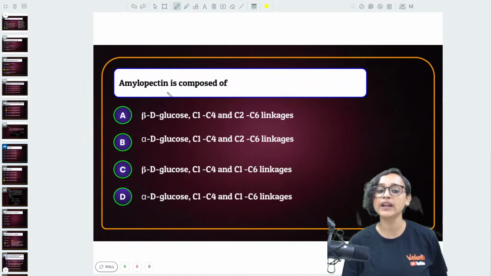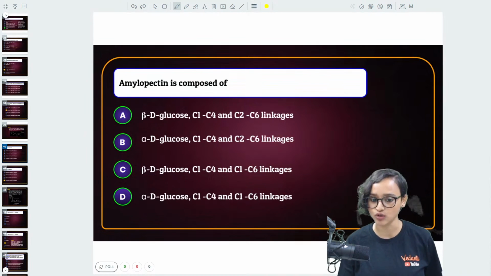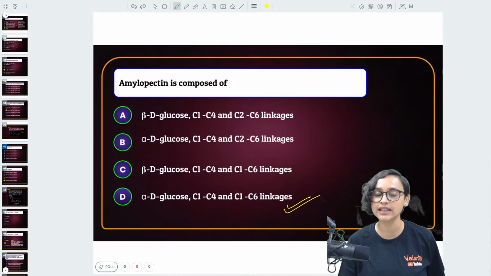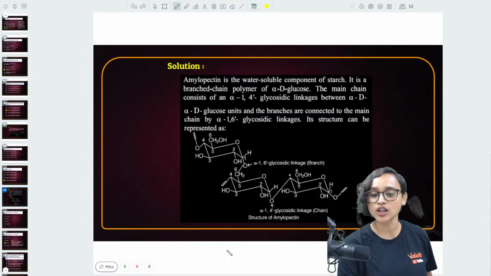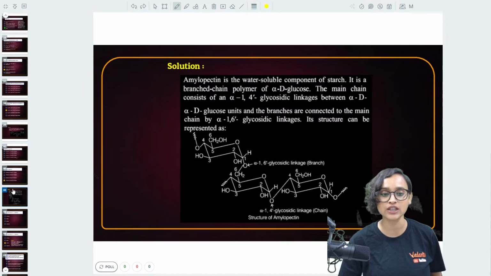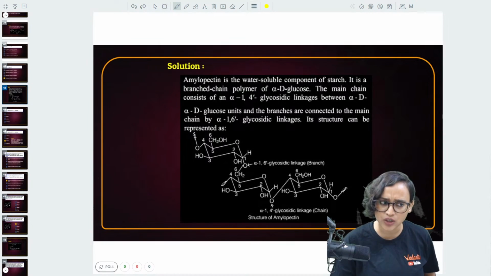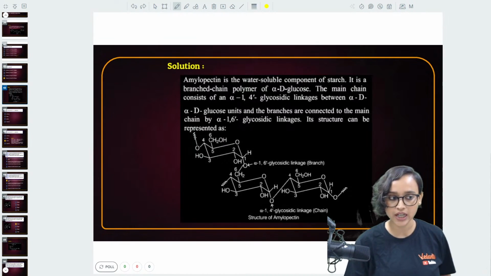Okay, so guys, amylopectin is composed of alpha D glucose C1, C4 and C1, C6 linkages. Option D is the correct answer. You want to know the structure? Here is the structure that you can check out. In the solution I'll be giving you the PDF, so don't worry.